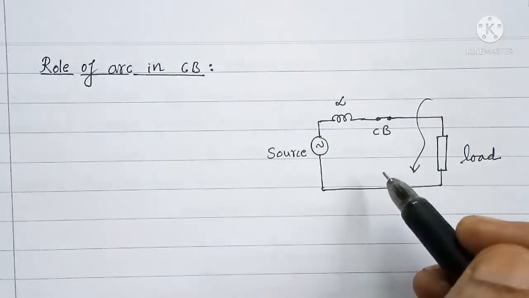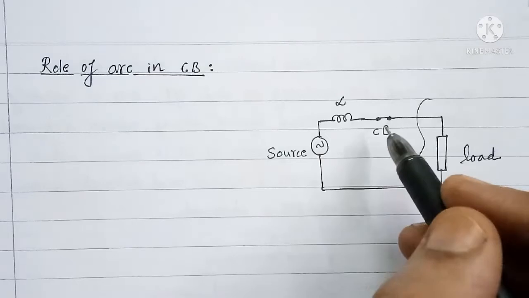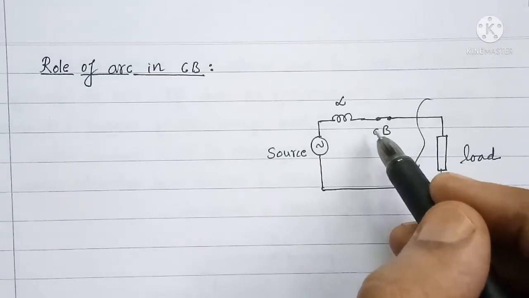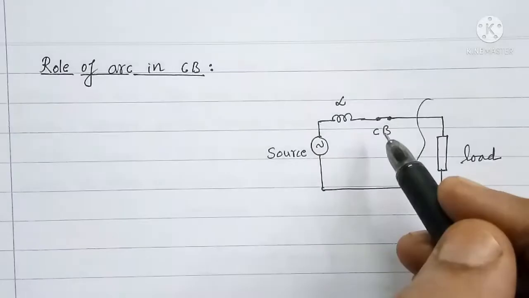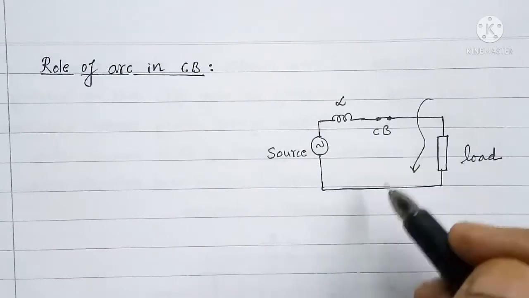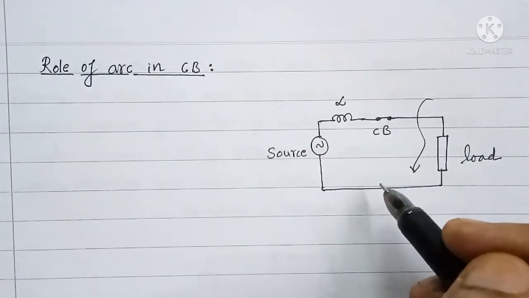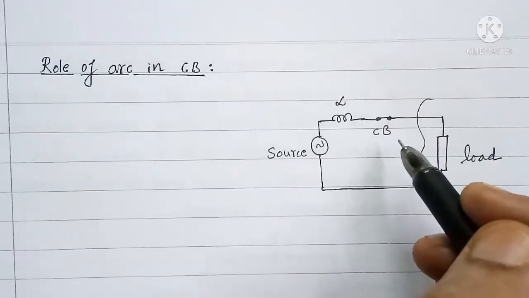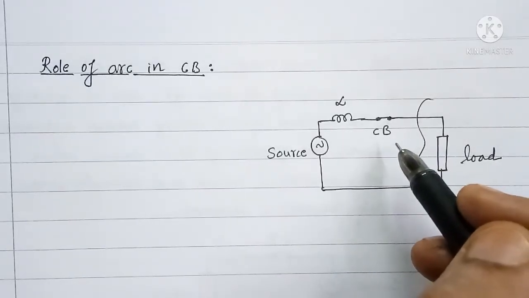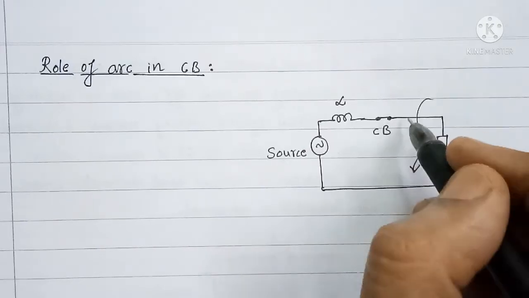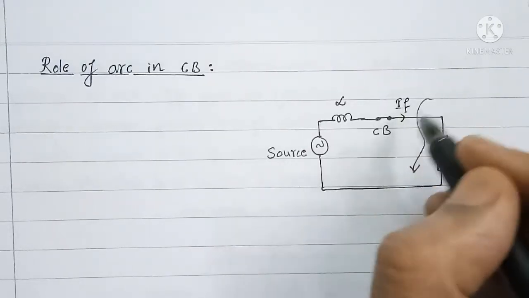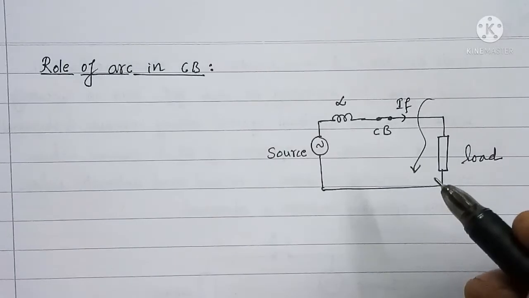Say the circuit breaker opens in such a way that all of a sudden current through the circuit breaker becomes equal to 0. That means there is abrupt interruption of current through the circuit breaker. When current is abruptly interrupted, then rate of change of current will be very high. And because of that, L into di by dt will become very large.